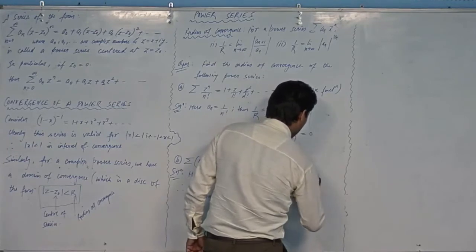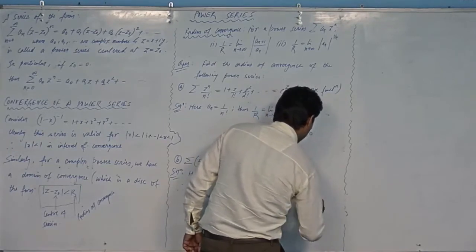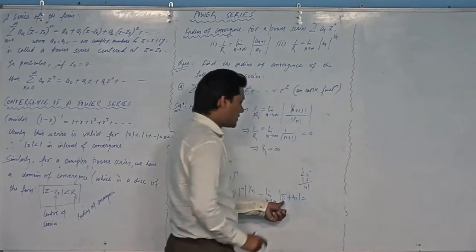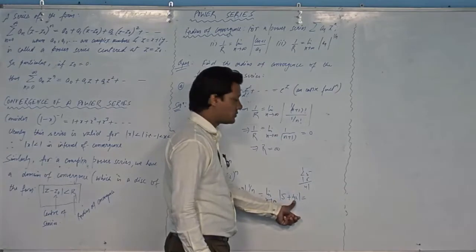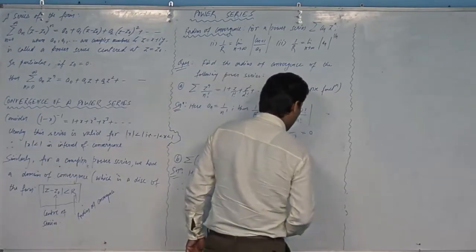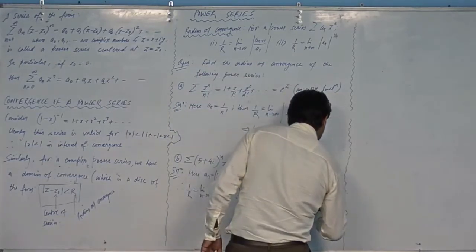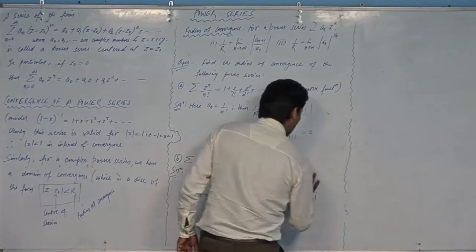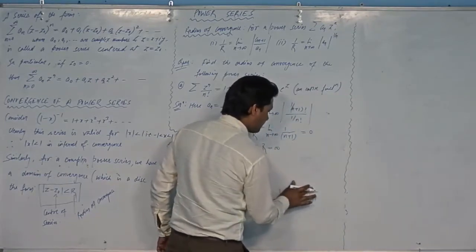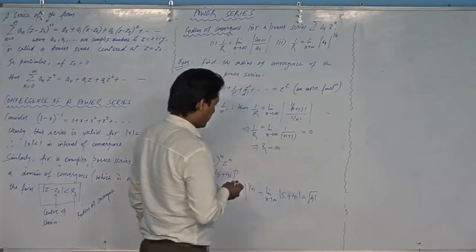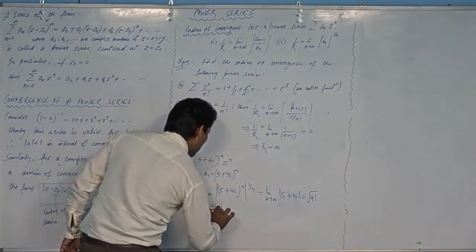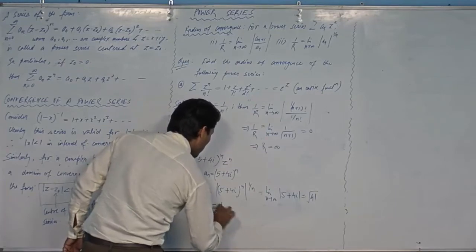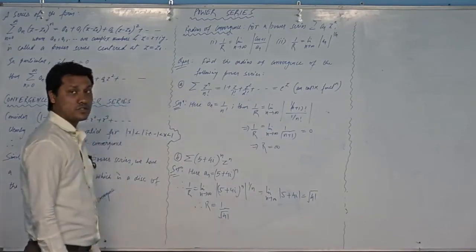No, 41. The modulus of a complex number is the square root of x squared plus y squared. 5 squared plus 4 squared, so 25 plus 16, that will be the square root of 41. And therefore my R will be equal to 1 over the square root of 41. So this is the radius of convergence.